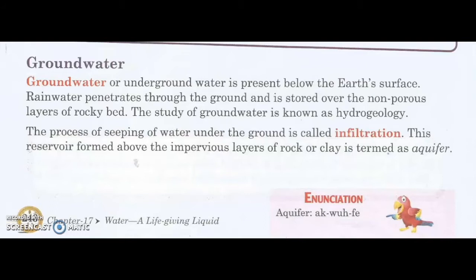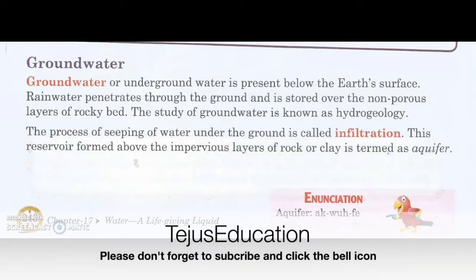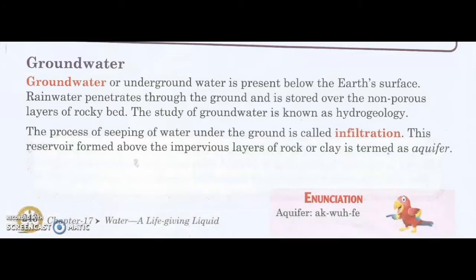Let's revise once again. Water reservoir formed above the impervious layers of rock or clay is termed aquifer.